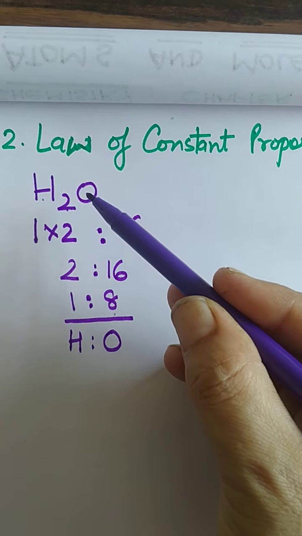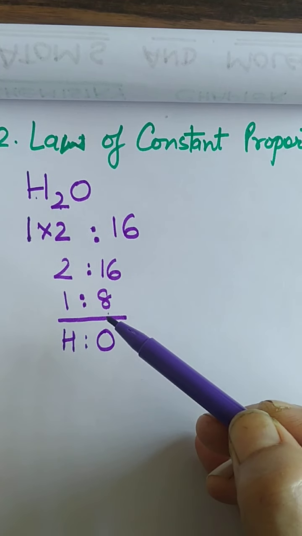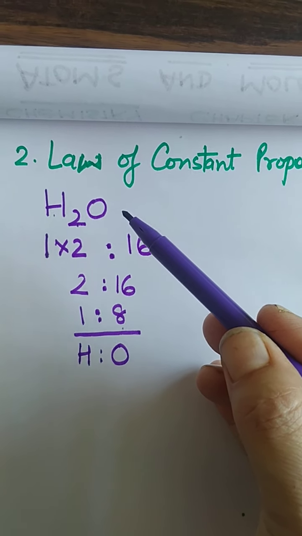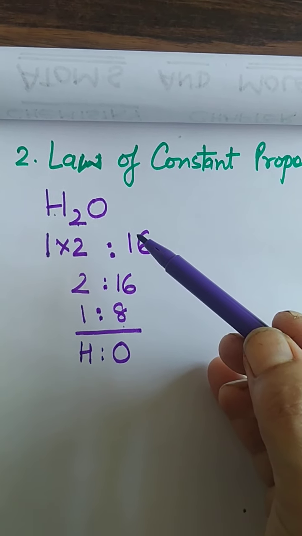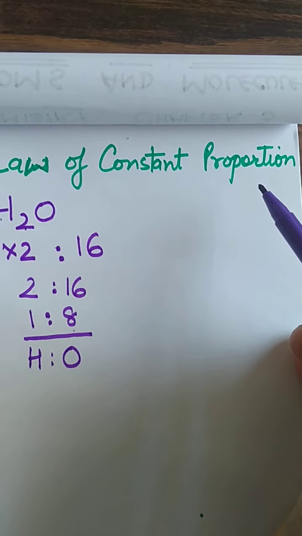Then only water will be formed. If the ratio is changed a little bit, even in decimals, you will not get water, some other compound will be formed. So this is the law of constant, that is uniform, proportion, that is ratio.